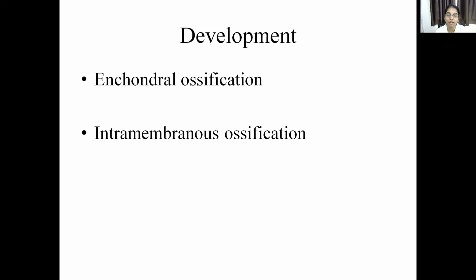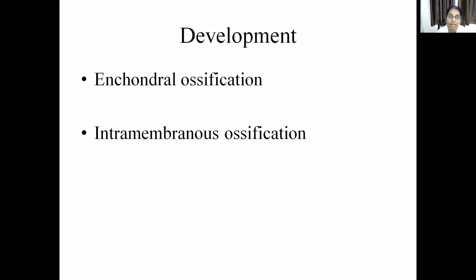Here the primary cell is the mesenchymal precursor, but the later cell is not the cartilage. The mesenchymal precursor does not develop into the cartilage, it develops into a fibrous cell. So a fibrocyte or a fibrous cell is the one which gives rise to a bone.